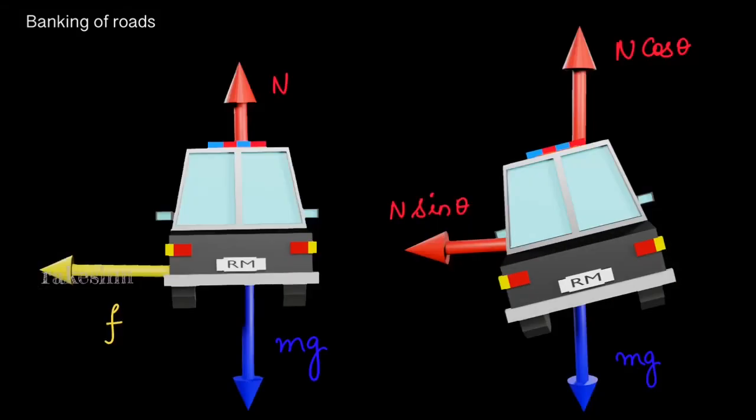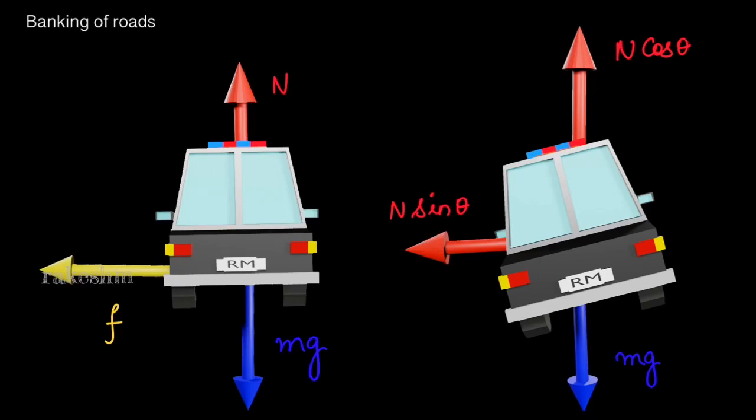We discussed that in the case of an unbanked turn, the friction provides the necessary centripetal force and that helps the car move in a turn. We also discussed that this friction is not very reliable, as when it rains, the mu between the tires of the car and the road decreases and the value of friction decreases and the car could skid off the road.